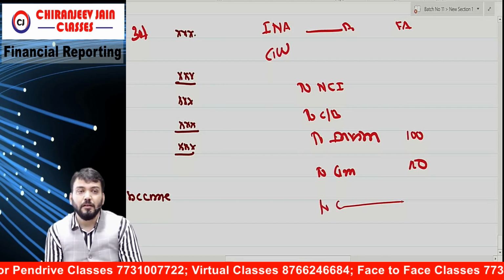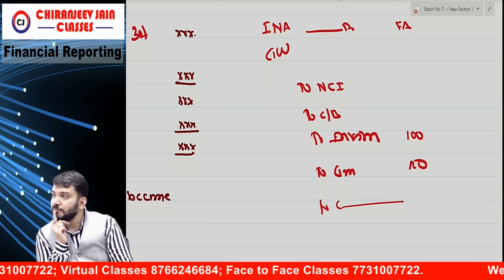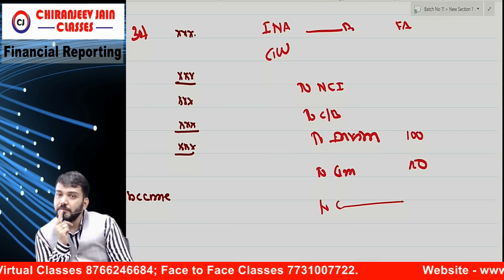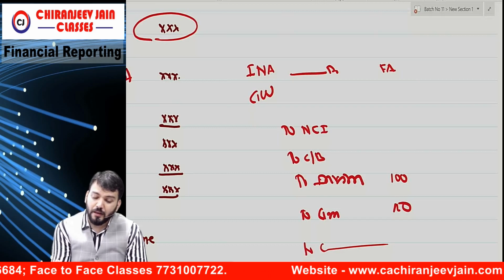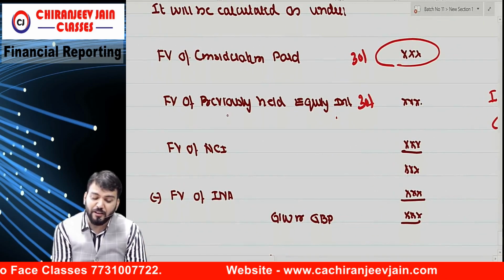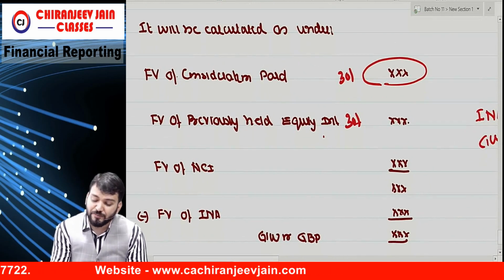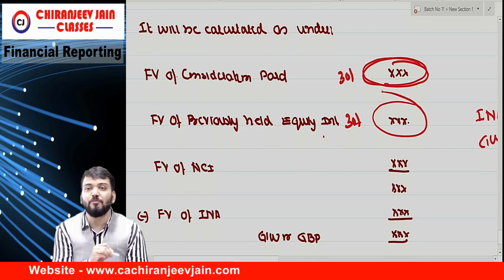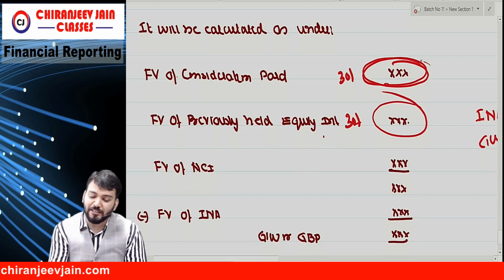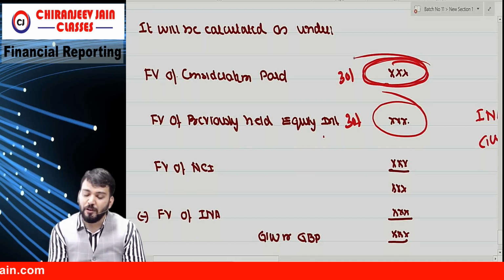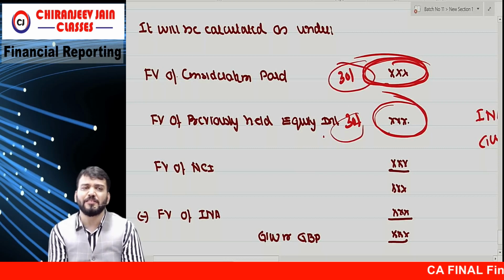Simple. Very simple. Step acquisition done. Any difficulty? Sometimes they have not given the fair value of previously held equity interest. Then we'll assume this fair value is proportionately equal to the fair value of this investment. Are you getting? So from the examination point of view, the fair value of this 30% will be proportionately equal to the fair value of this investment. Because this is 30%, the same amount will come.